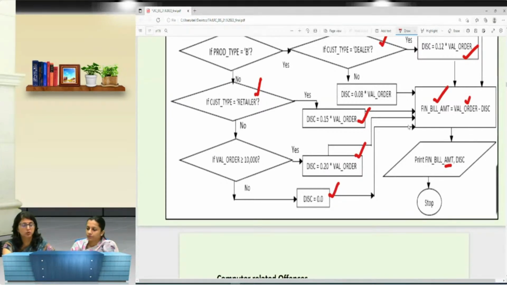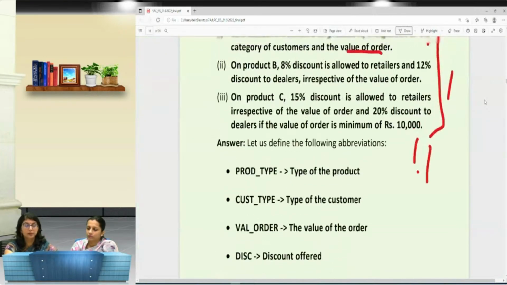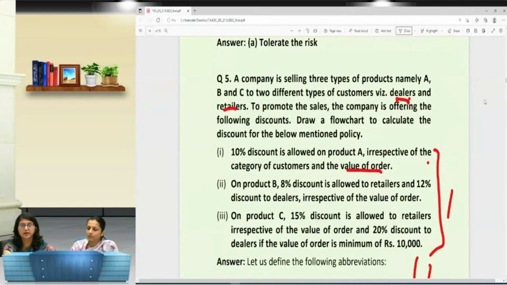And the discount also needs to be printed. Whatever is required to be printed, we will simply use this symbol because it is for the printing purpose, giving the output in written form, and then we will stop our flowchart. So you have to see the logic. It's not rocket science, but we have seen that students get quite perplexed after seeing this type of question.